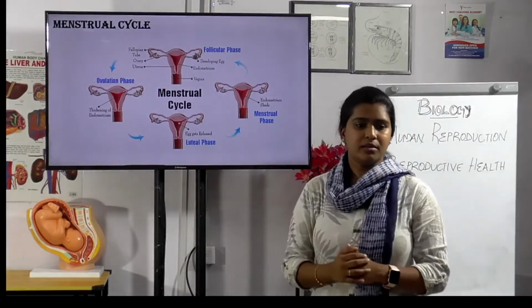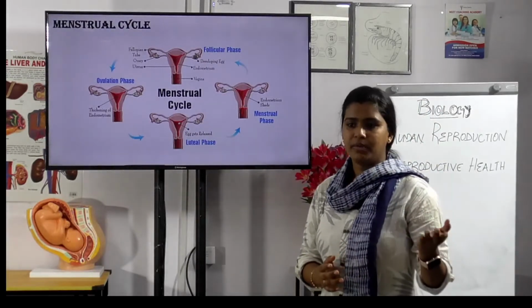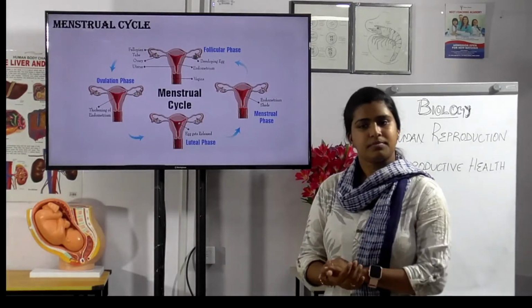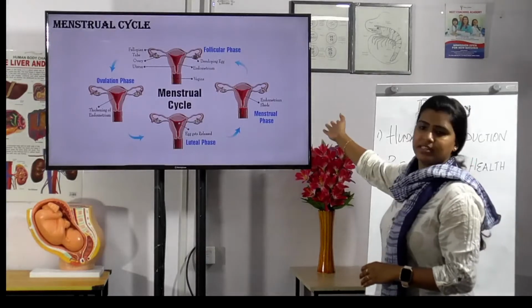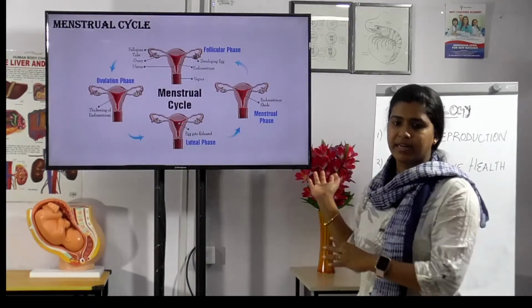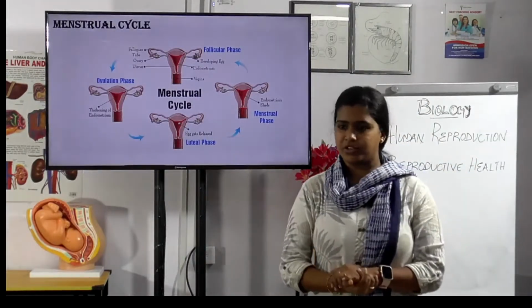After that, the hormones increase, and that is the end. Then the menstrual cycle begins again. If there is pregnancy, there will be an absence of menstruation.